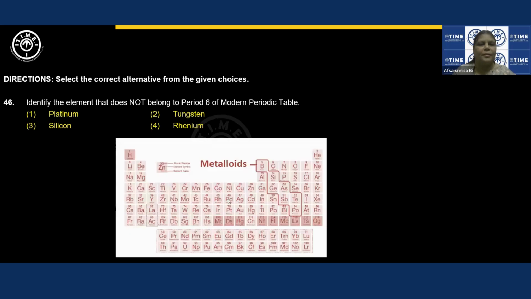Next question. Yeah, here you can see I have come up with the periodic table. You can see here platinum. This is the 6th period, 1, 2, 3, 4, 5, 6, right? This is tungsten. This is rhenium. Silicon is here. This belongs to the 3rd period.